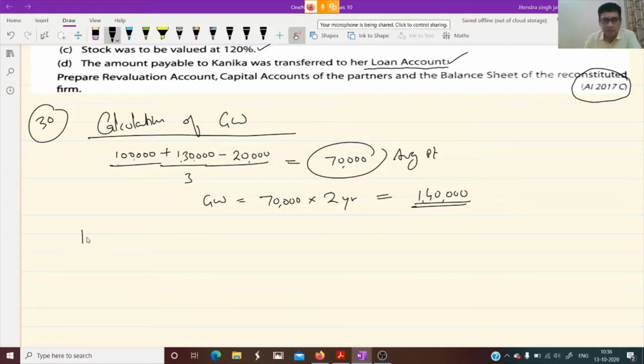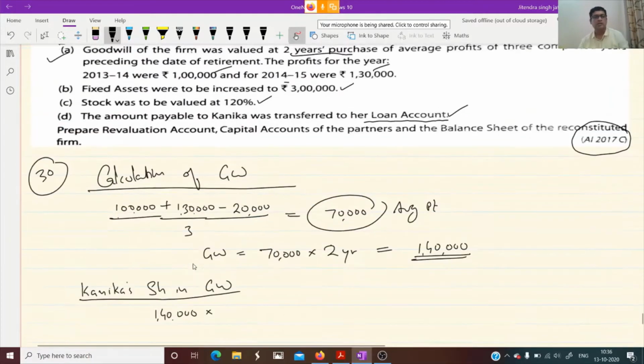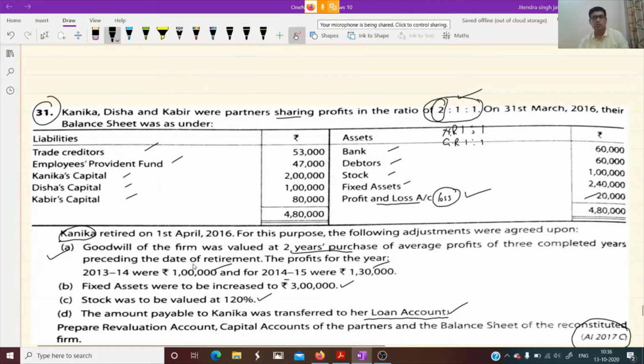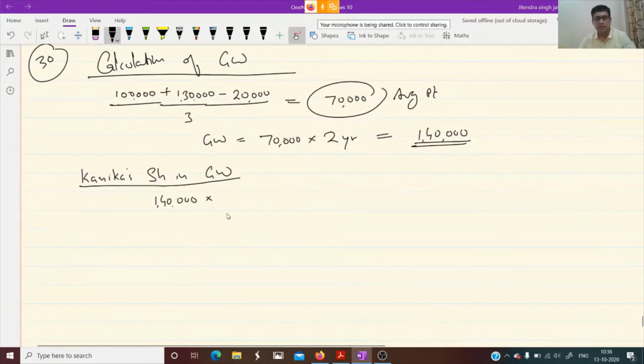We need to calculate Kanika's share in goodwill. What is Kanika's share? Kanika's share was 2 by 4, so 2 by 4 of 1 lakh 40,000 means 70,000. Who will give this 70,000 to Kanika?